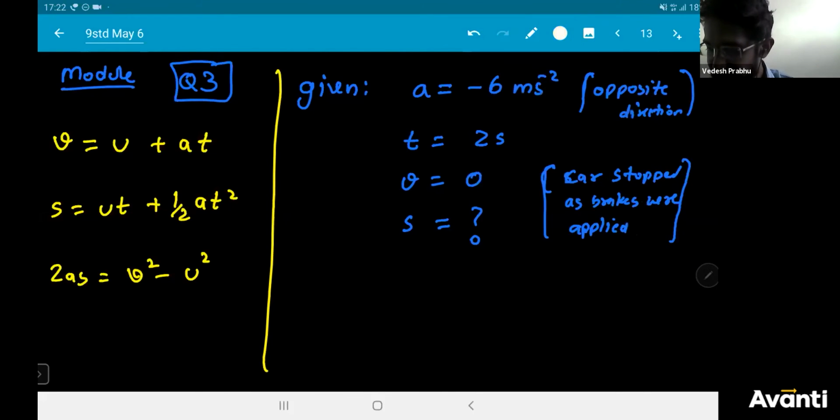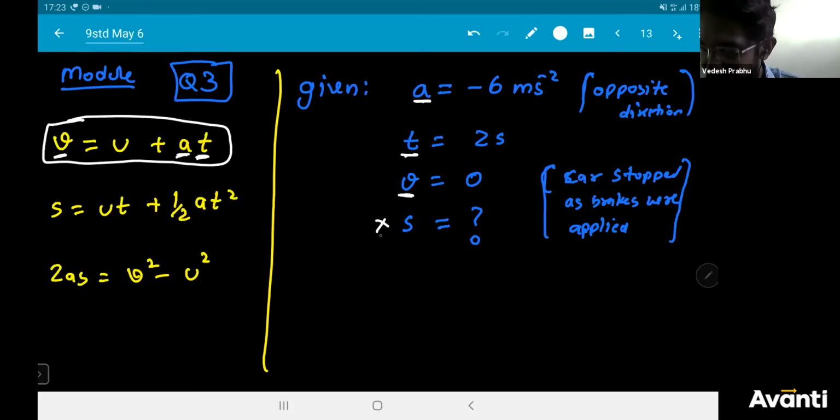Let us start with this. In the first equation, I have a. Do I have t? Yes, I have t. I'm using white colored marker, please see properly. Do I have v? Yes, I have v. But do I have s? In the first equation, s is missing. So now I will keep this on hold, and now I'll come to the second part.